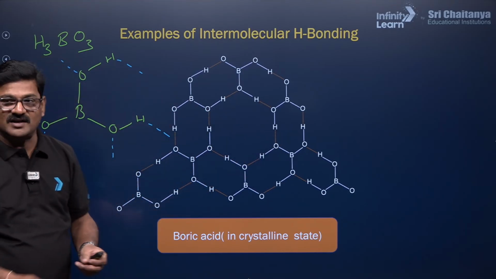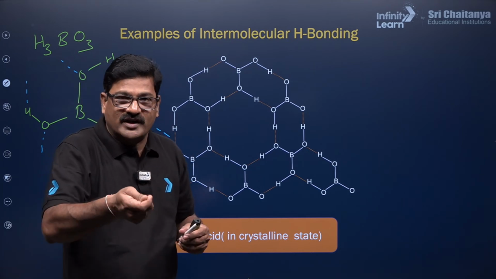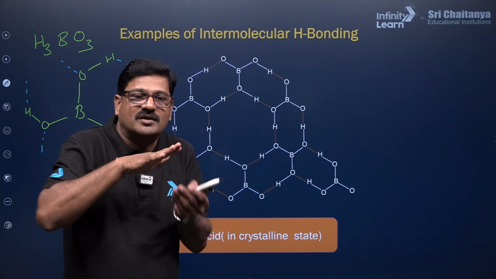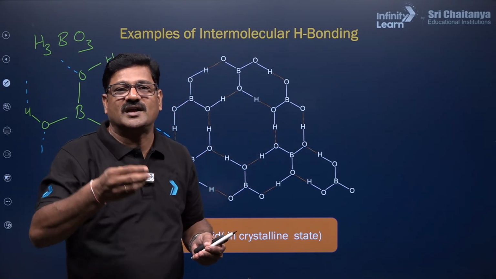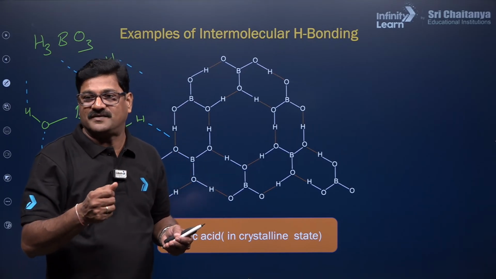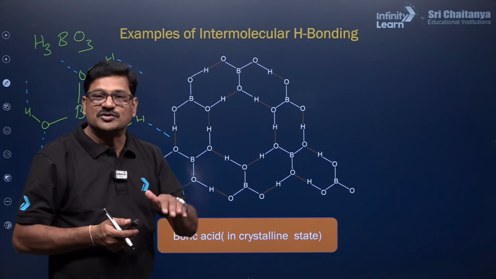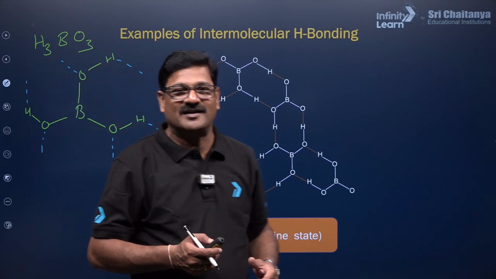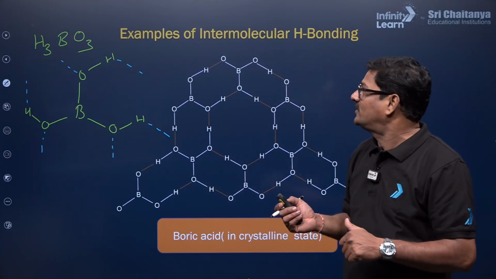Boric acid in the crystalline state has a sheet-like structure, so one sheet slides over another sheet. When you touch boric acid, it is slippery, a smooth surface. That is the reason why it is used as a smoothing agent when you play carom board. Do you all play carom board? You like the carom board? Yes.